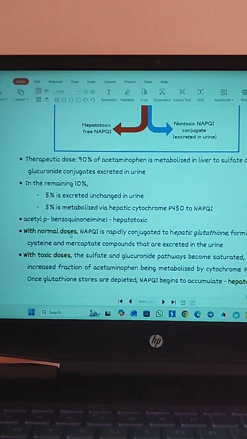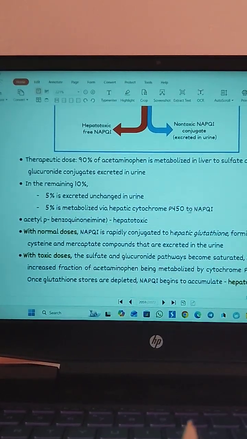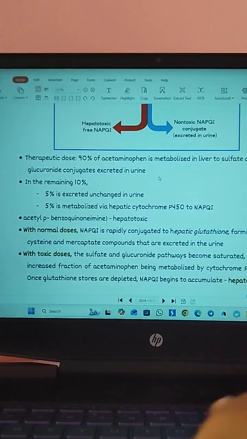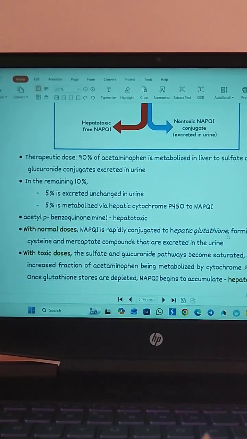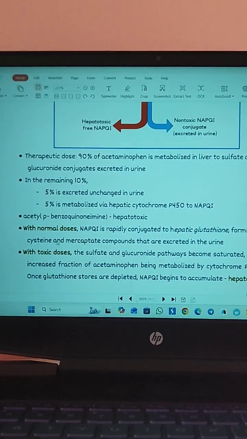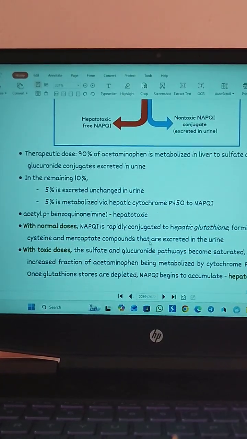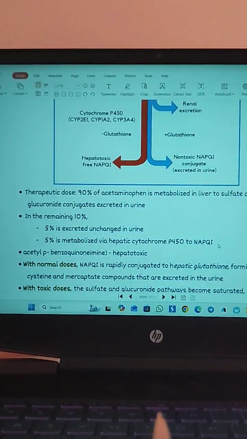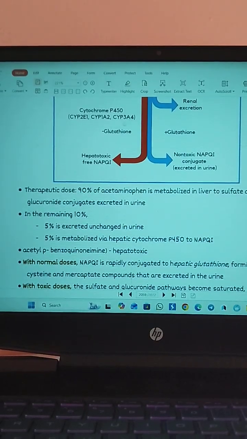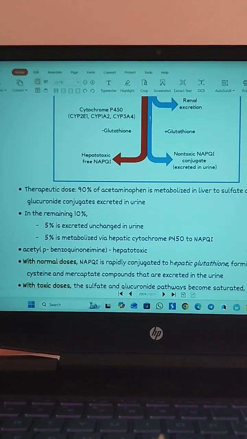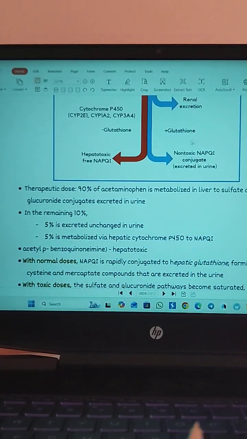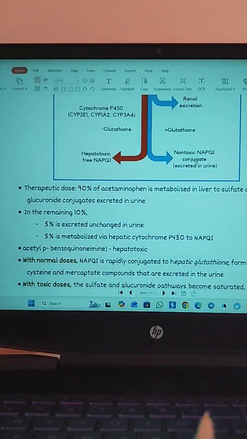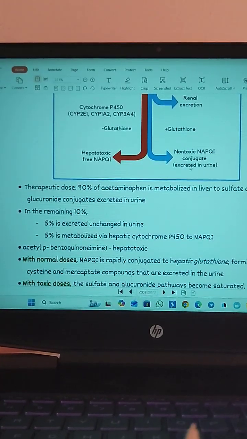So when we are taking a normal dose, what is happening? The NAPQI which is formed is rapidly conjugated to hepatic glutathione, forming non-toxic cysteine and mercapturate compounds, which are excreted in the urine. So even if NAPQI is formed with a normal dose, it is rapidly conjugated by hepatic glutathione and excreted in the urine.